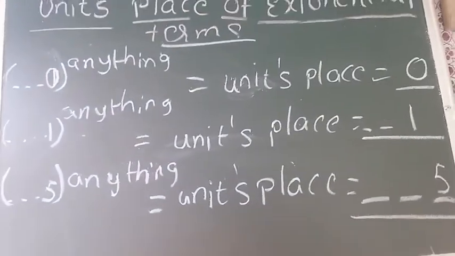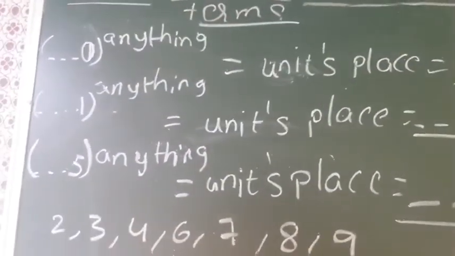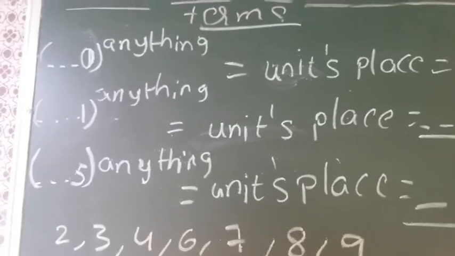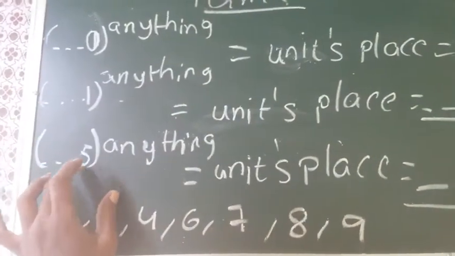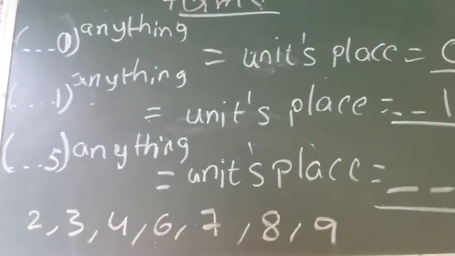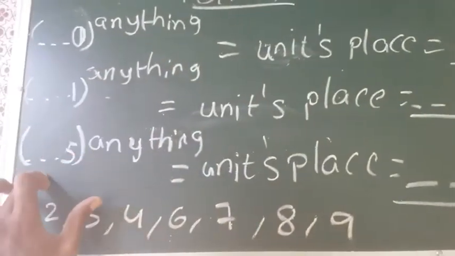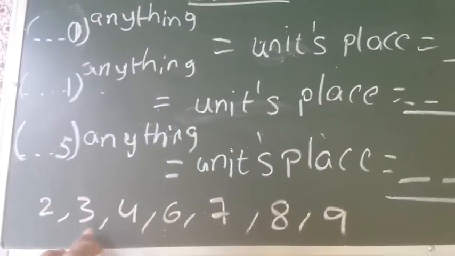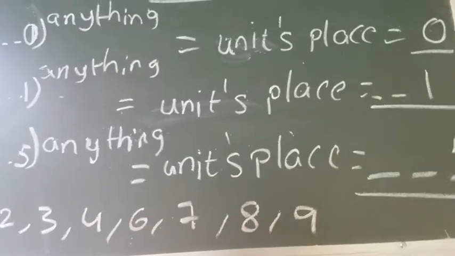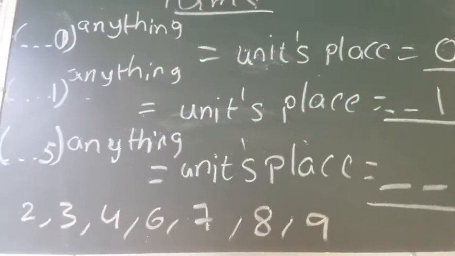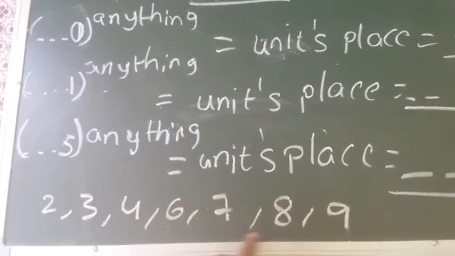I hope you understood this concept. In this video, you have seen how to find the units place of 0, 1, 5, and you learned how to find the units place of these 3 numbers. The remaining numbers 2, 3, 4, 6, 7, 8, 9, I will explain in the next video, how to find the units place of these numbers.